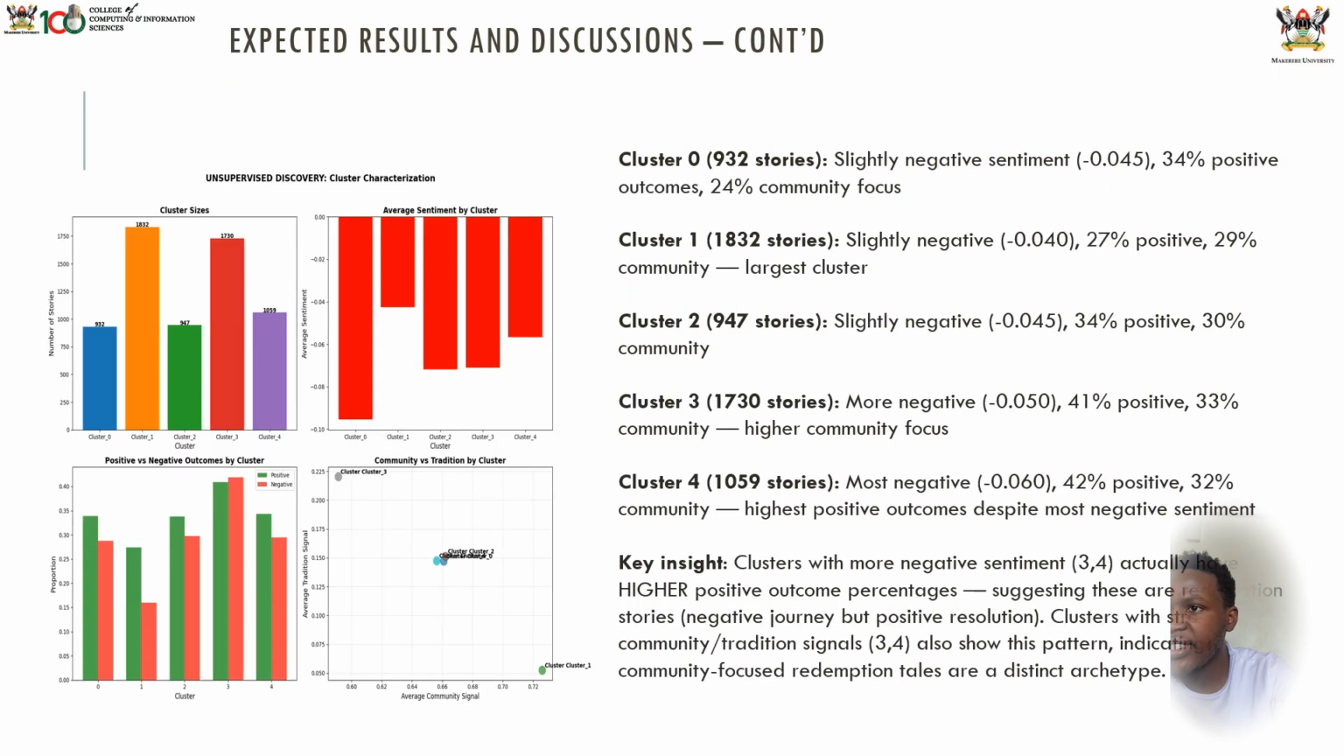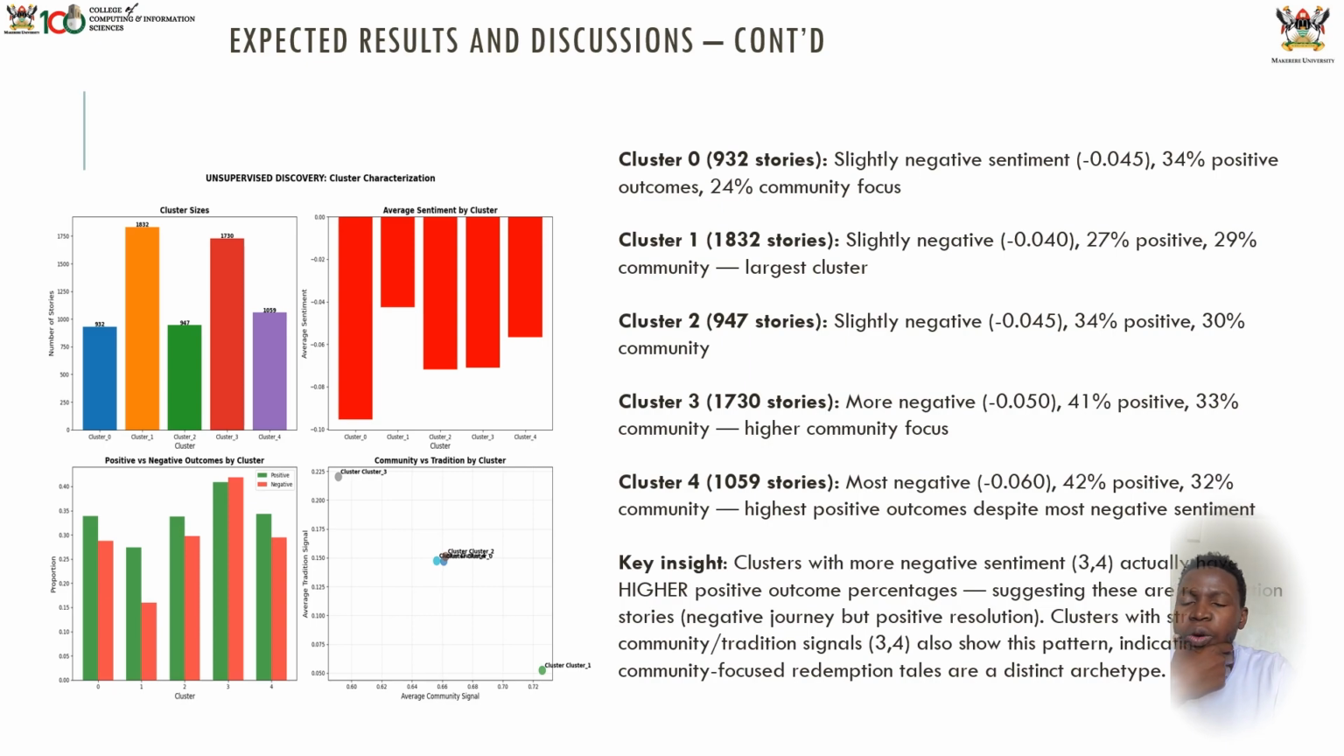When you look at this, now this is the cluster characterization of our results. Cluster 0 has 932 stories. It is slightly negative in sentiment, with a 34 positive outcome and a 24 community focus. When you look at cluster 1, they are 1,832 stories, slightly negative, with a 27 positive and a 29 community, the largest cluster. When you look at our cluster 2, they are 947 stories, slightly negative.